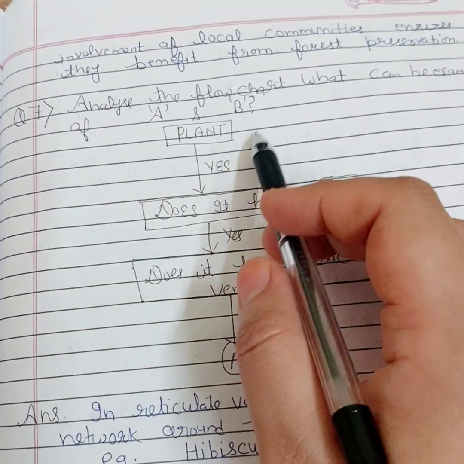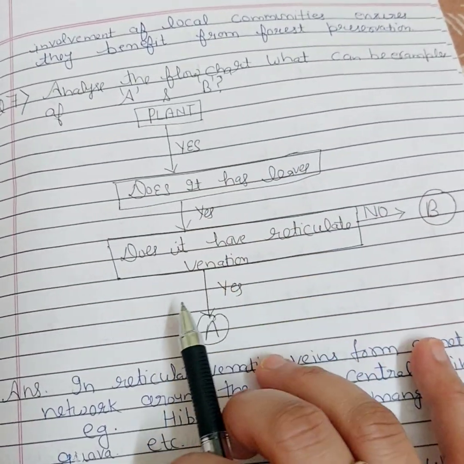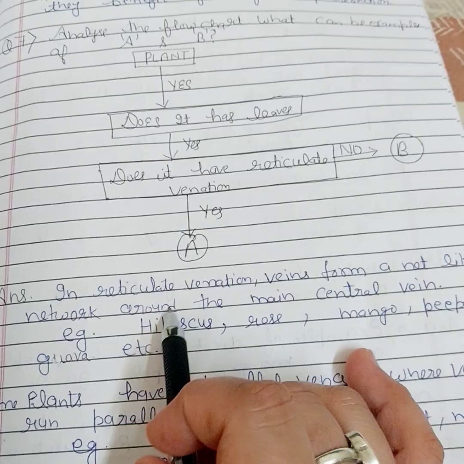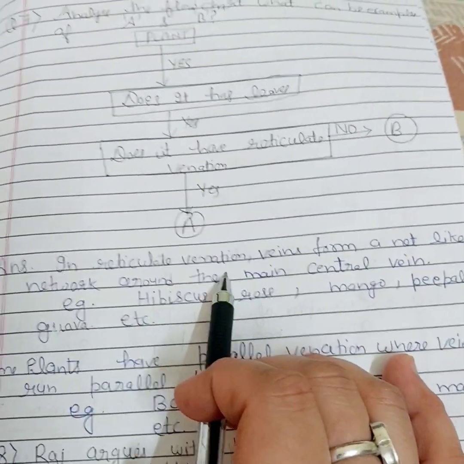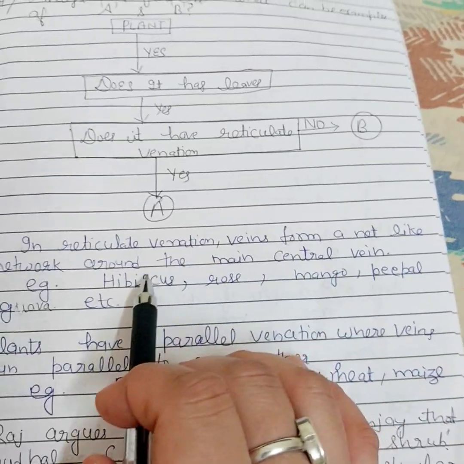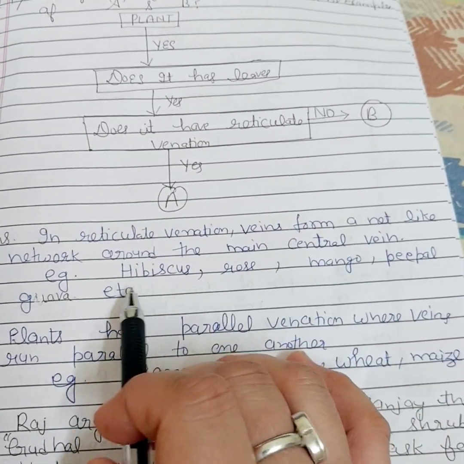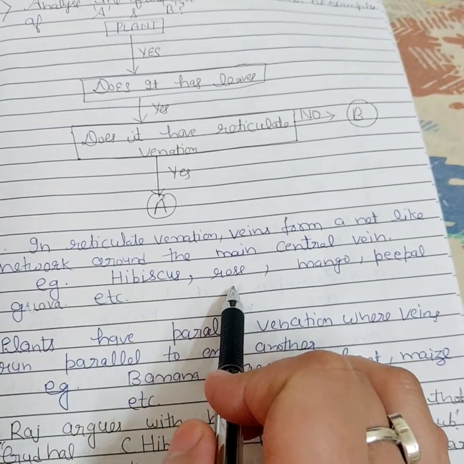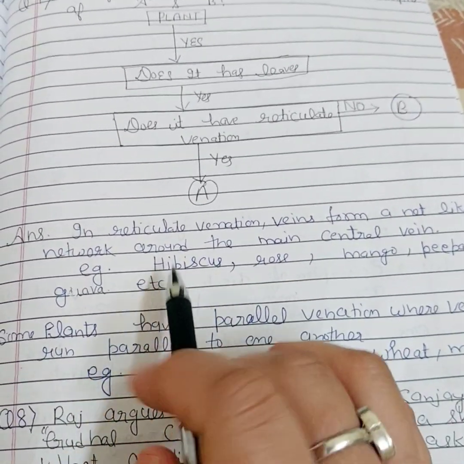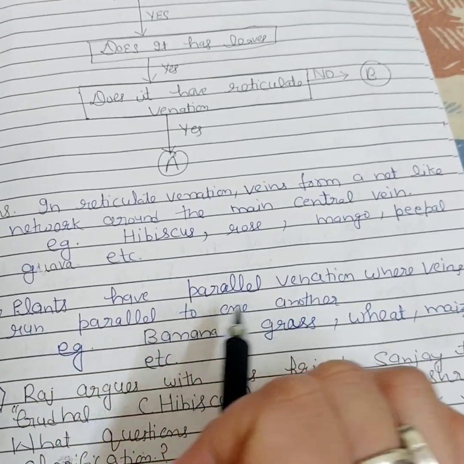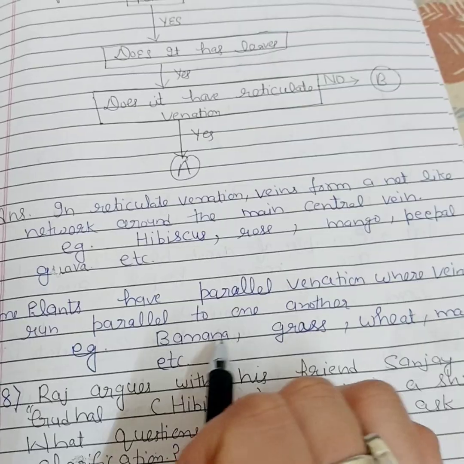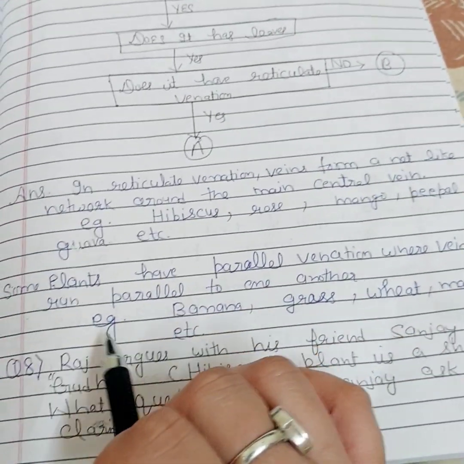Question number 7, you have to write the examples and venation of the plants, okay, that having reticulate venation. So in reticulate venation, veins form a net-like network around the main central vein. Example, hibiscus, rose, mango, peepal, guava, etc. Some plants have parallel venation where veins run parallel to one another. Example, banana, grass, wheat, maize, etc.